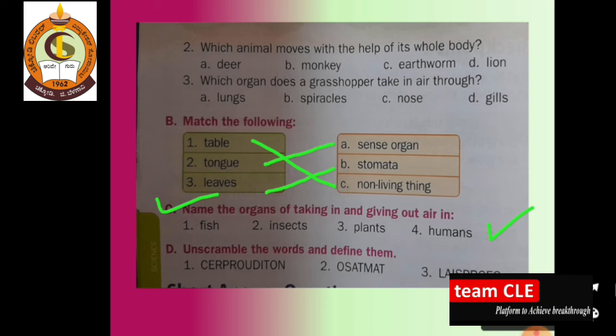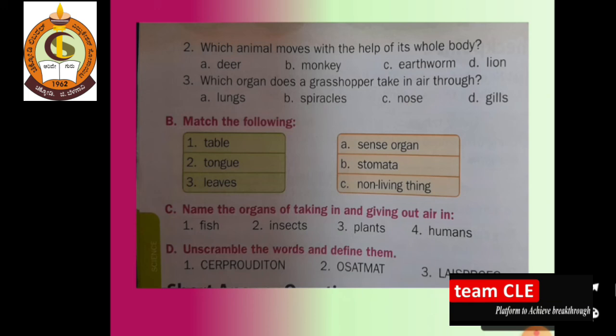So dear students, this is our D question. Here, unscramble the words and define them. So you have to unscramble the word. Just think what the question is here. CERPRODUOUDITON. Okay, so check your mind which word it is, whether we have learned it yesterday or today. Just keep it in your mind and search for it.